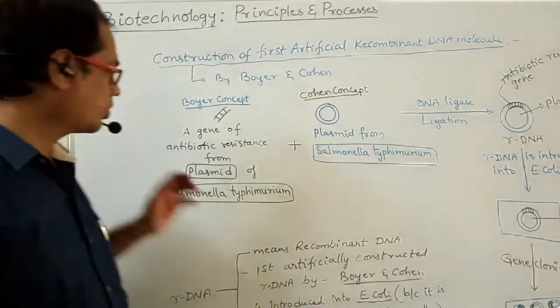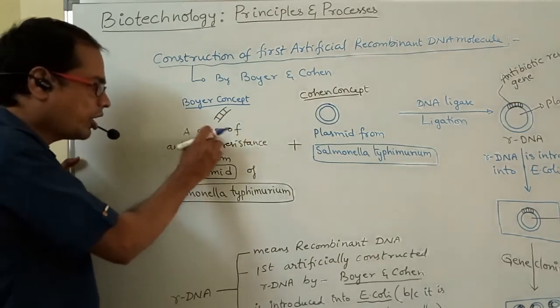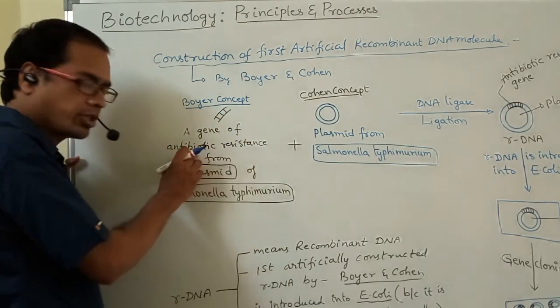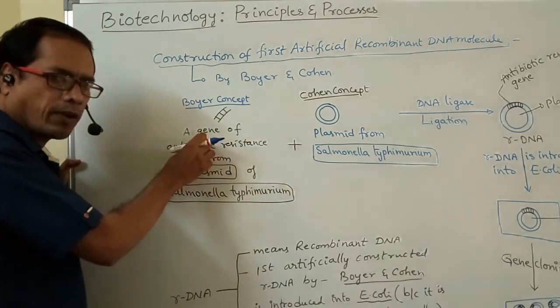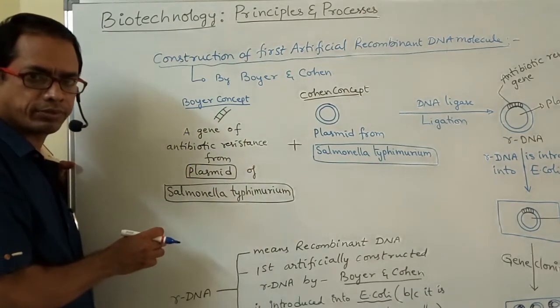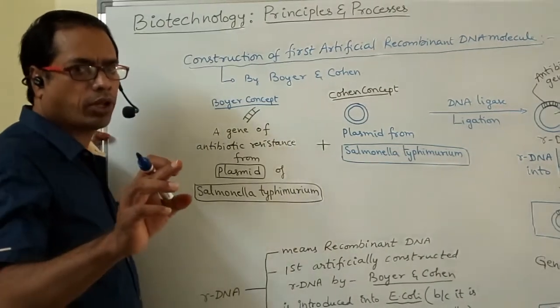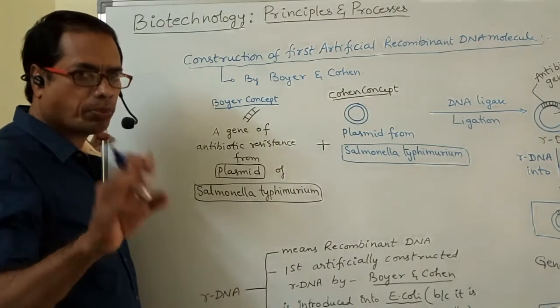Look at here, my dear students. This is the desired gene, a gene of antibiotic resistance. This gene is collected from a plasmid of Salmonella typhimurium. From which bacterium? Salmonella typhimurium. From which part?